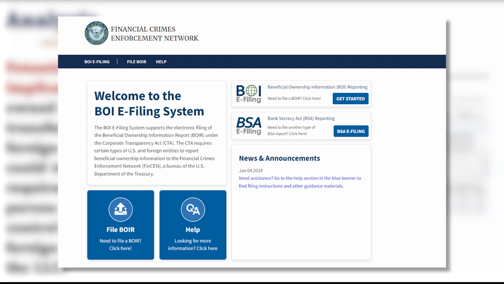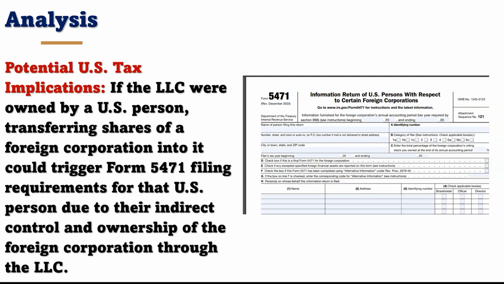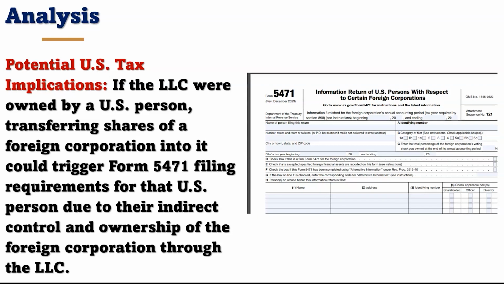If your LLC or your corporation existed before 2024, you have up until January 1, 2025 to file these forms, so you can start filing now. If you form your company in 2024 and beyond, you have 90 days to file those beneficial ownership information reports. Those reports are filed with FinCEN, which is the Financial Crimes Enforcement Network.